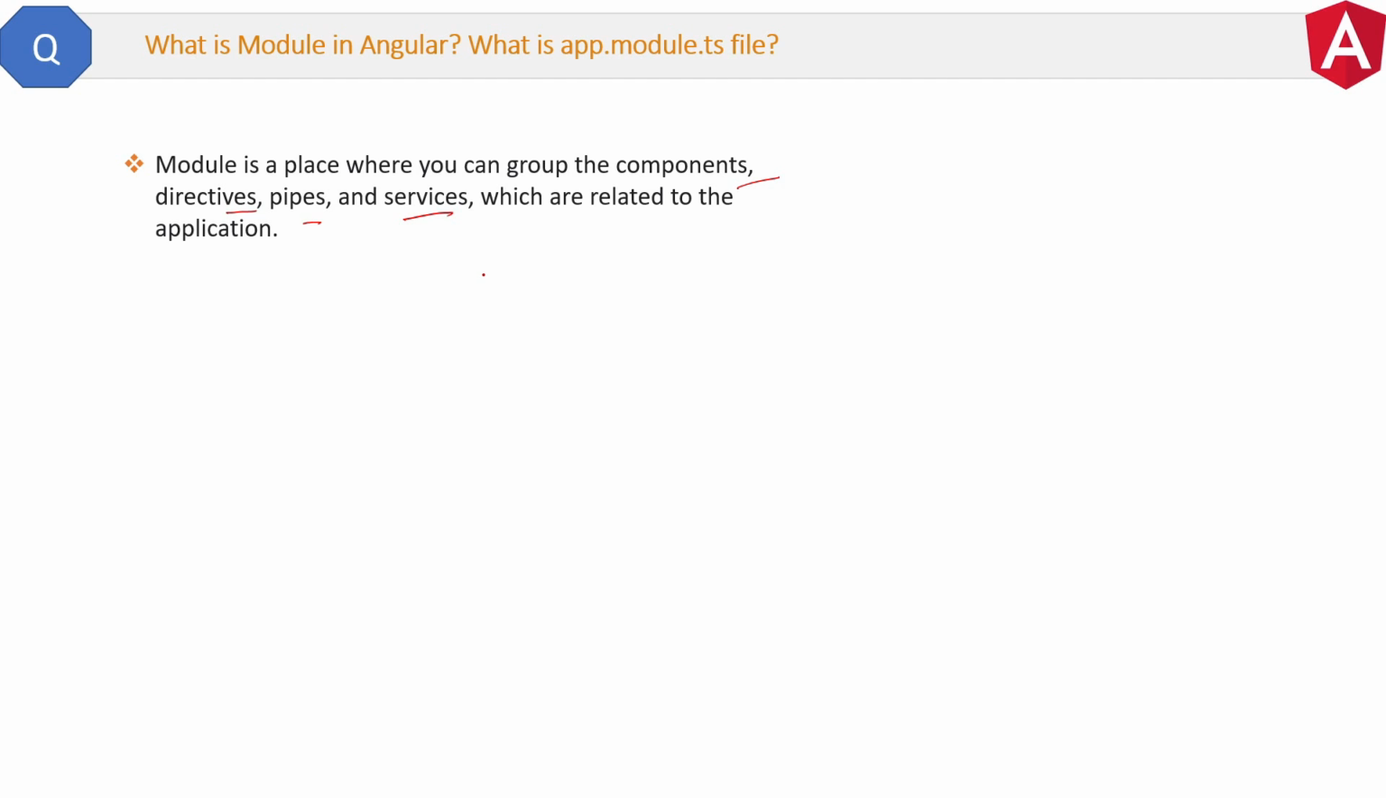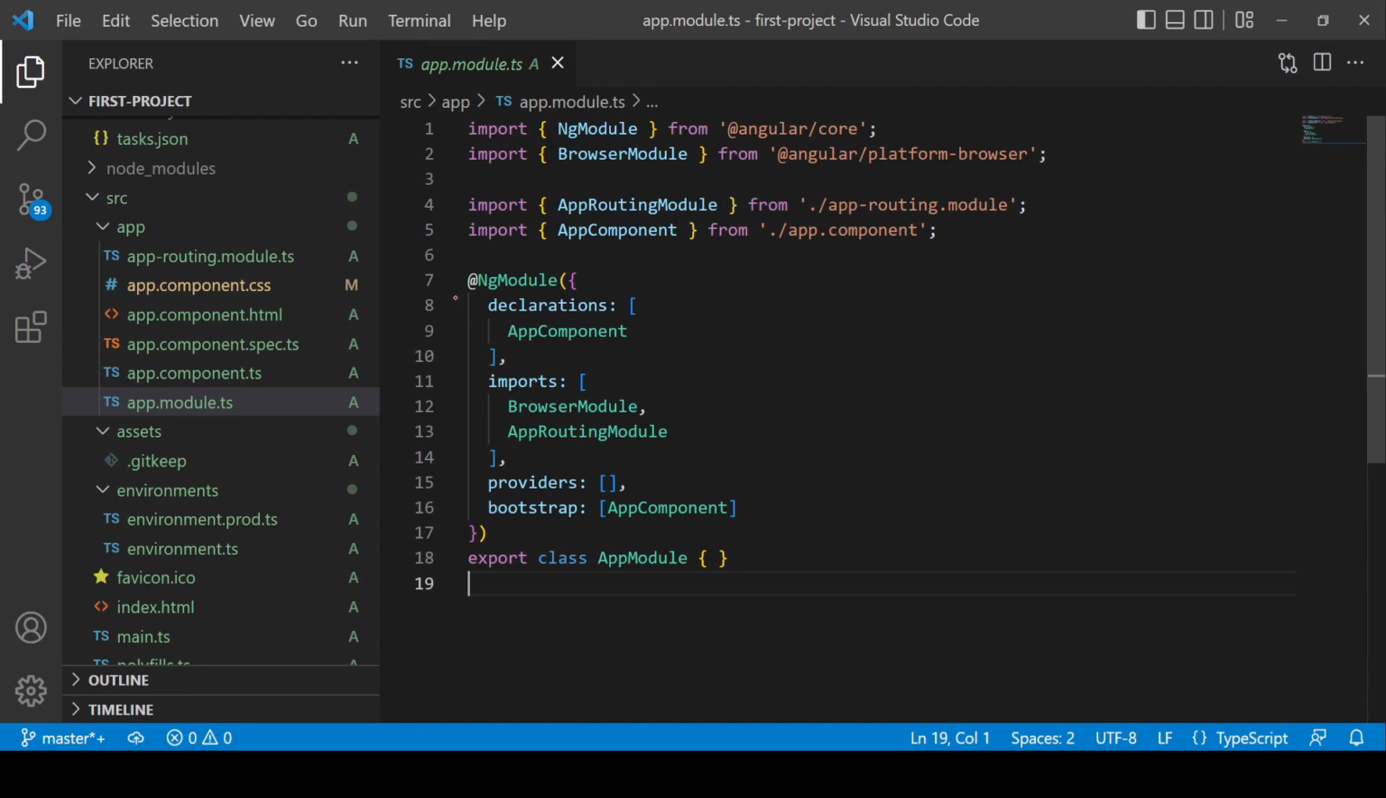Now let's see the module code. See, this is our app.module.ts file. When you create the Angular project, this file comes with the project. This file is the root module and we also call it the app module. See, the module is registered by this NgModule decorator.